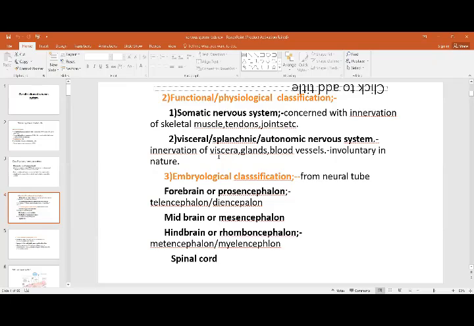Then you can classify it embryologically, that is, what develops from the forebrain, midbrain and hindbrain. You can also say prosencephalon, mesencephalon, rhombencephalon, and then the spinal cord. That is, what part of the brain developed from what part. There was the neural tube which is formed, and this is then divided into three components, forebrain, midbrain and hindbrain, and different structures are derived from the different parts of the neural tube.